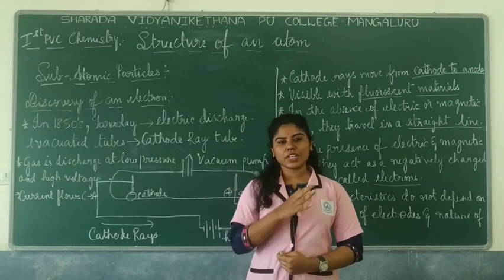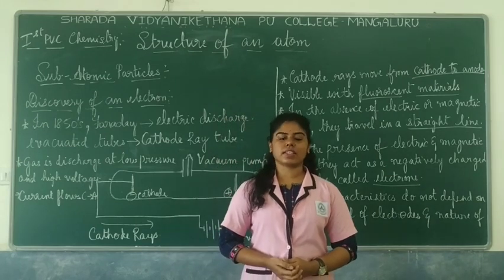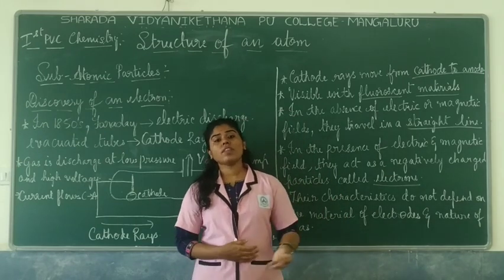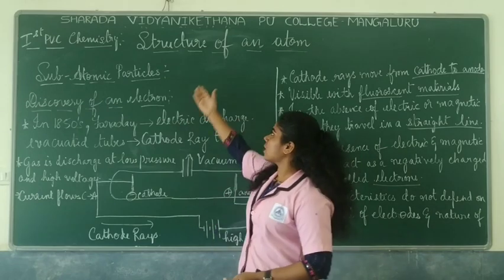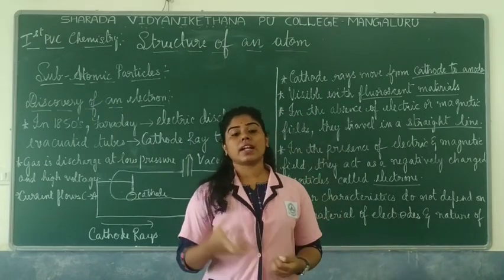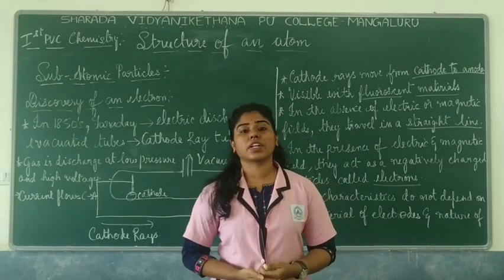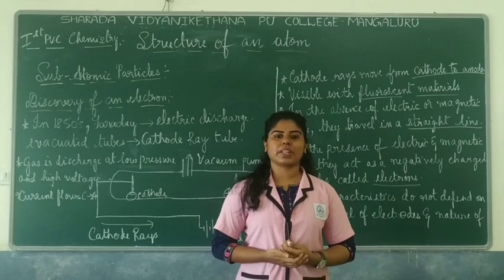So we have finished with the first chapter, that was classification of elements and the periodicity properties. So we move on with the second chapter, that is the structure of an atom. Now we have already studied that an atom consists of electrons and we wrote electronic configuration. We have already studied their properties and all.